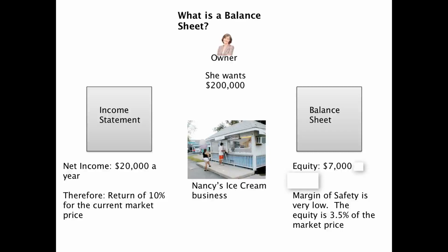We've already talked about the income statement. That's what we learned in lesson 2. And now you see the balance sheet, which we learned about in this lesson. So the net income off of the income statement was $20,000 a year. Therefore, if you're buying that business for $200,000, you can expect a return of 10% on your money.